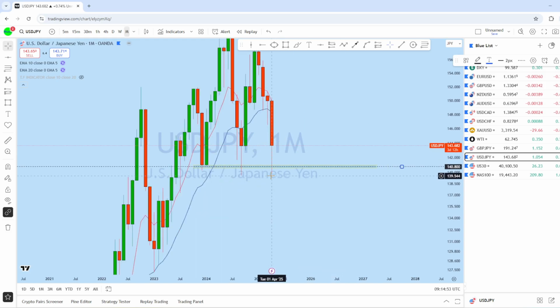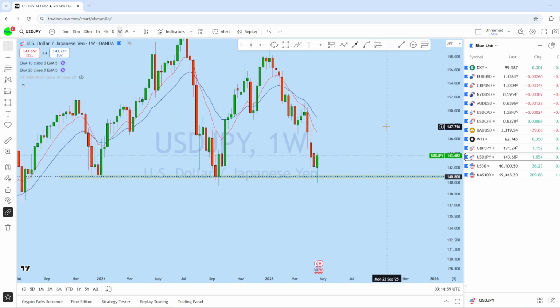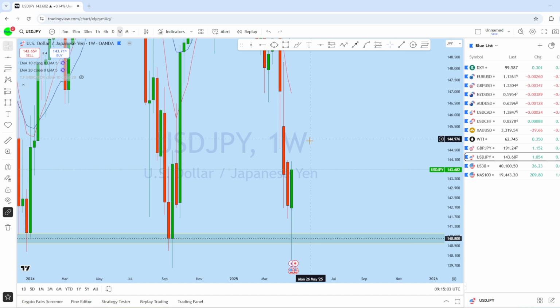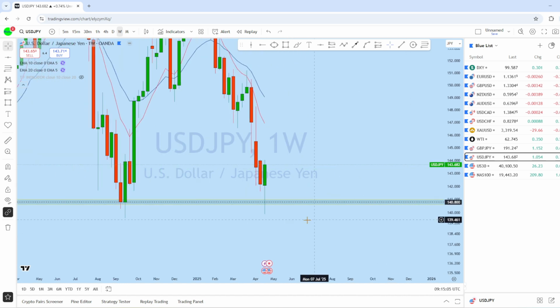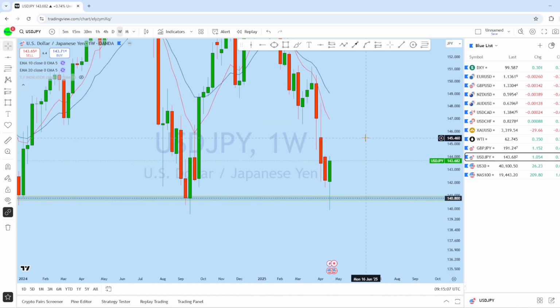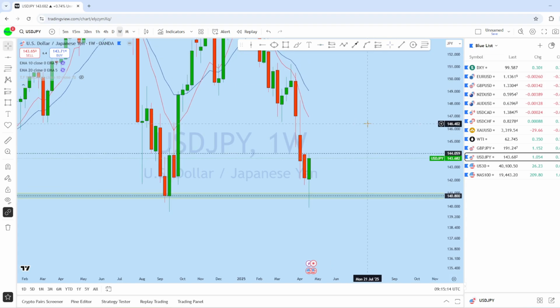So far we can see there is a rejection from the monthly, and if we look at the weekly chart here, from the weekly perspective, this is a sharp downtrend, and this past week we saw that there was a sharp rejection here, and the price has reached that weekly resistance line. With that weekly resistance, this week we might see the price go ahead, grab the liquidity, and then return again to the direction of the trend.